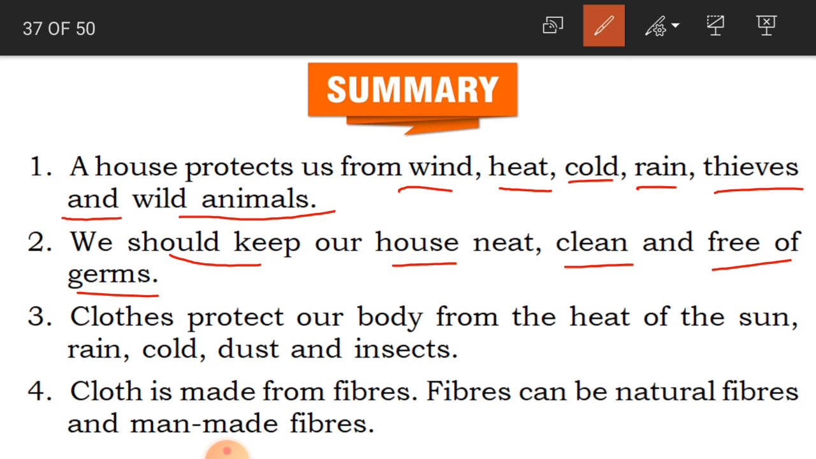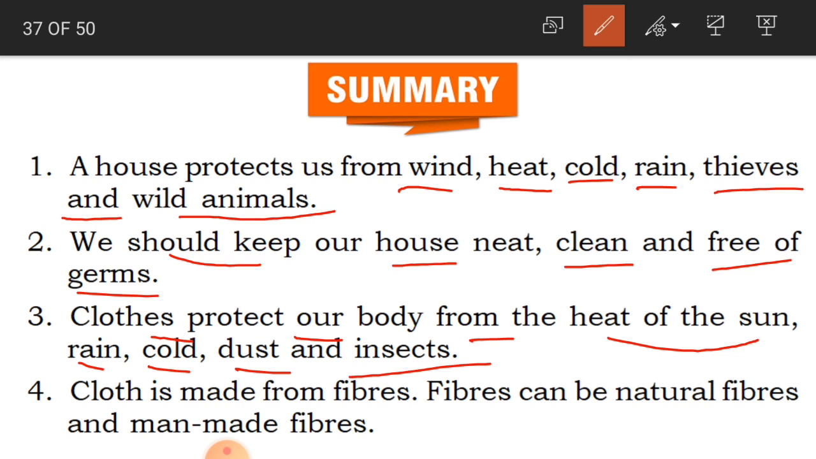We should keep our house neat, clean and free of germs. So how should we keep our house? We should keep our house neat, clean and free of germs. And clothes protect our body from the heat of the sun, rain, cold, dust and insects. Now, the question will be, how do clothes protect our body? Then the answer will be like this. Clothes protect our body from the heat of the sun, rain, cold, dust and insects.